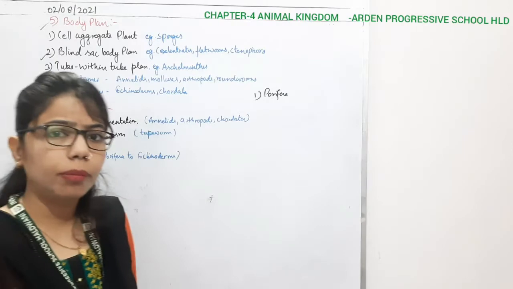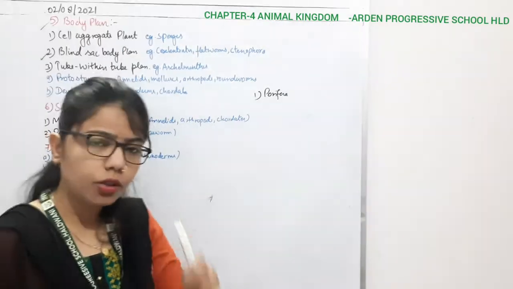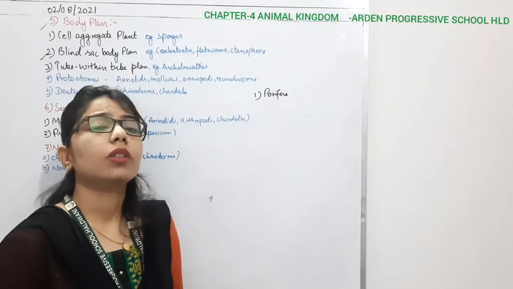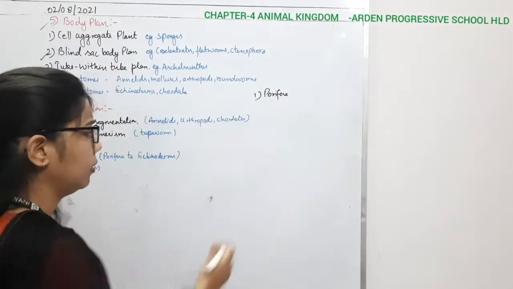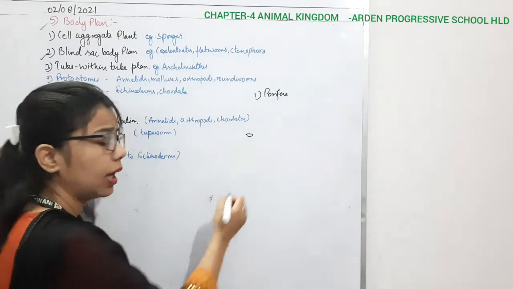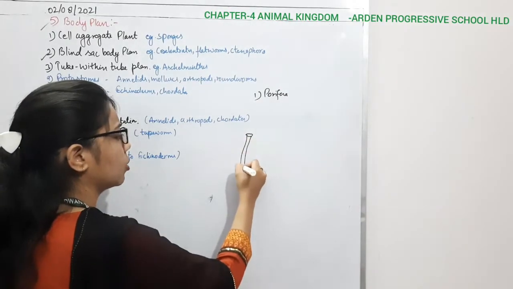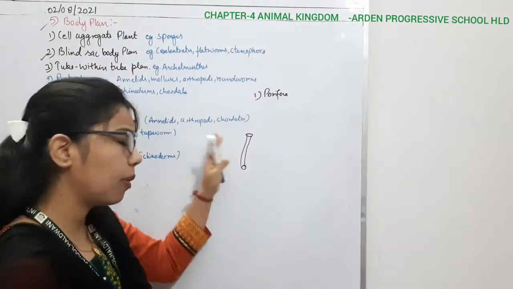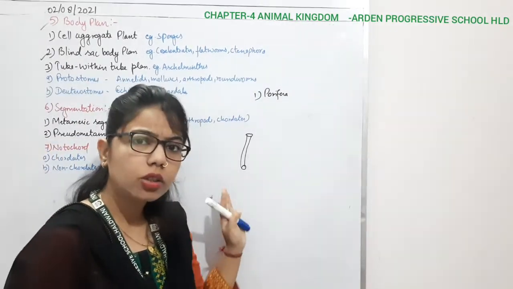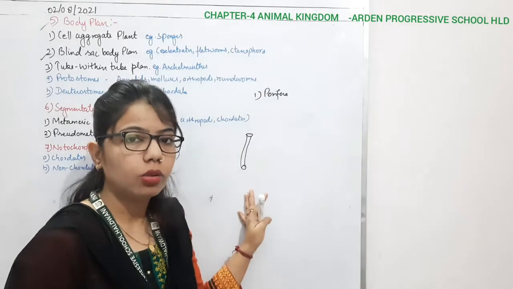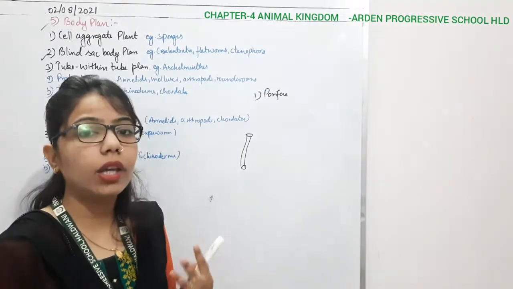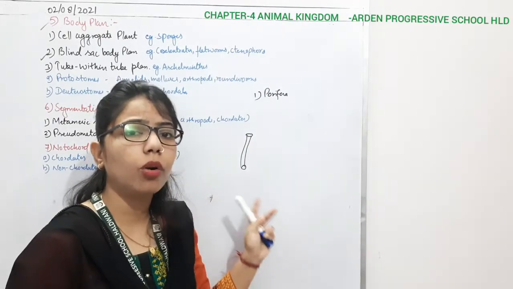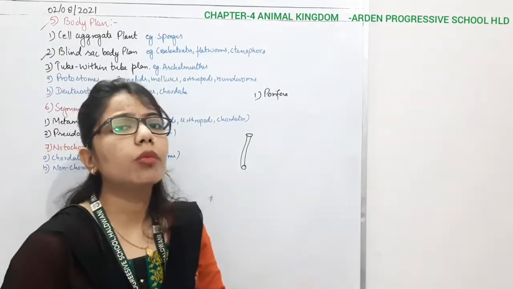Blind sac body plan. It means that in your body you are having a proper alimentary canal, right? So from this alimentary canal you are having two openings. One is your mouth and another one is your anus. Okay, so the alimentary canal is what? It is a tube-like structure extending from your mouth to the anus. So this is a perfect plan in your body through which you can take your food, and digestion will be proper.